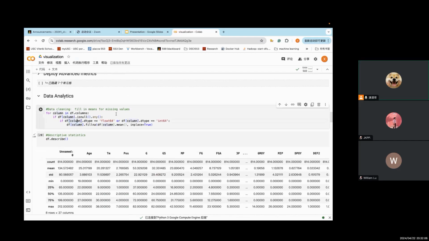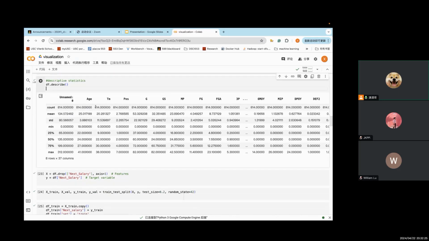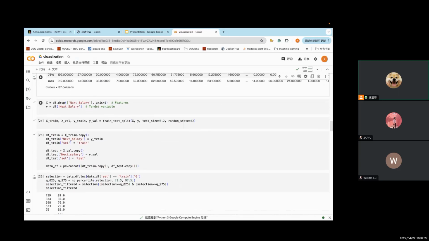At first, we'll fill the missing values with the mean, and then we find their statistics, for example their mean, their max, their 75th percentile, and then we'll split the data into train and test data frames.